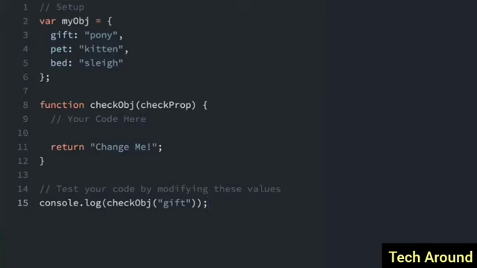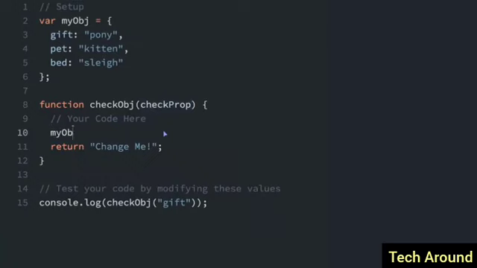You can check if an object has a property with the hasOwnProperty method. Let me show you how to use this method and finish making this function where we check if an object has a specific property. If it doesn't have the property, we'll return not found. So let me show you how that's going to work.